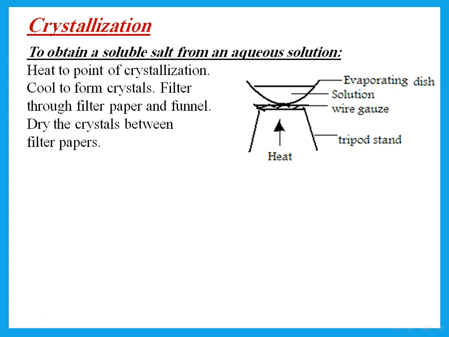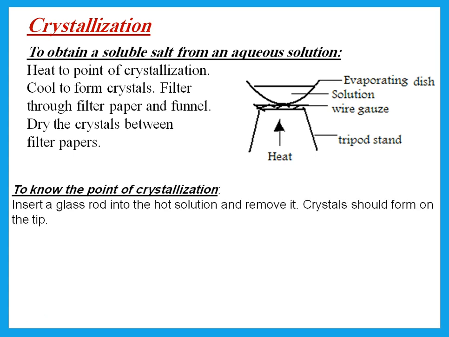Okay? So heat to point of crystallization, cool to allow it to form crystals, then filter through filter paper and funnel to obtain the crystals. And then if you want it dry, you should dry the crystals between filter papers. So how do I know that I have reached the point of crystallization? We say insert a glass rod and remove it. Crystals should form on the tip.